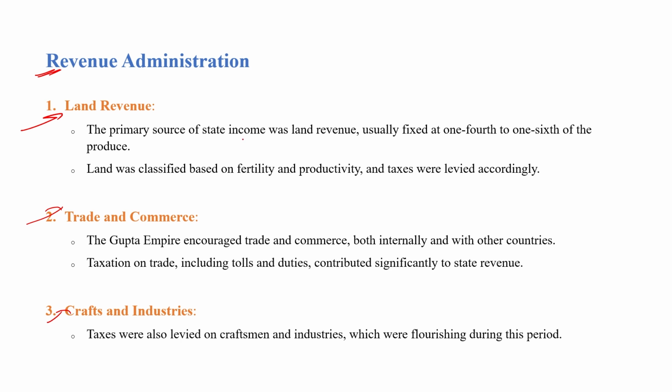The primary source of state income was land revenue, as agriculture was the primary source for the Guptas, and the tax was between 1/4 to 1/6 of the produce, according to the crops and production. If the land was fertile and crop productivity was good, then the tax was 1/4. And if crop productivity was bad and the land was not fertile, then the tax was 1/6. The land was classified based on fertility and productivity, and taxes were levied accordingly.